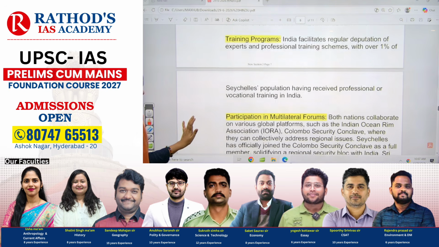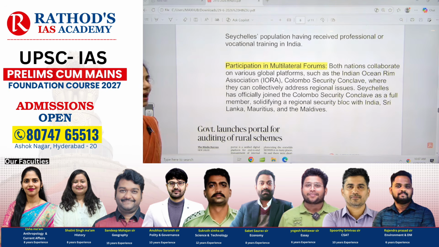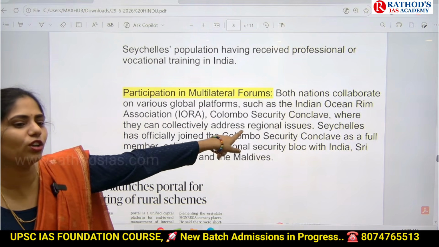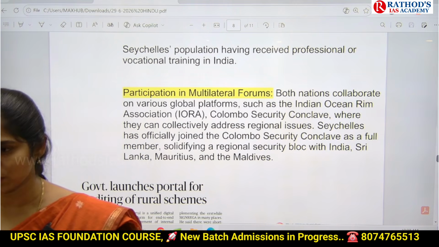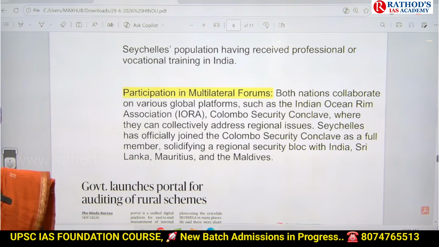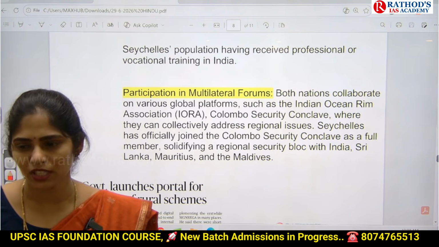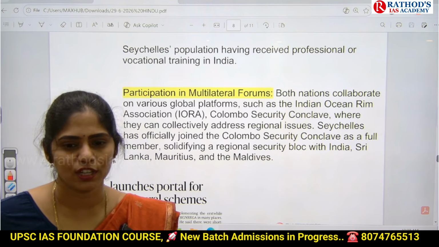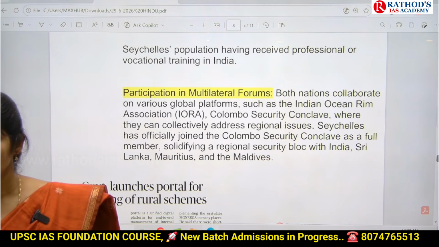And next one is we are also participating in multilateral forums like IORA, Colombo Security Conclave. So on this Colombo Security Conclave in 2026, there is a participation. Okay, so in all those international forums also, India and Seychelles, they are working together. So in all these ways, India is trying to boost bilateral relations between India and Seychelles.